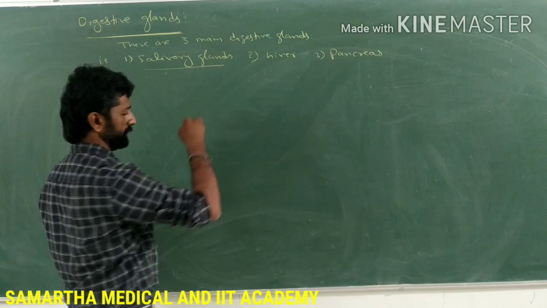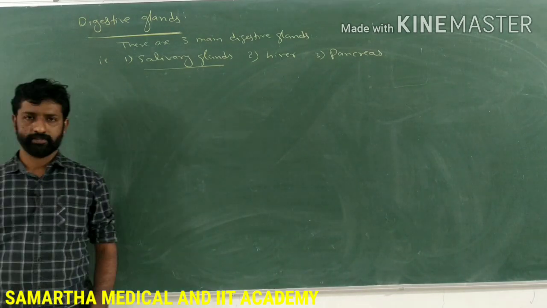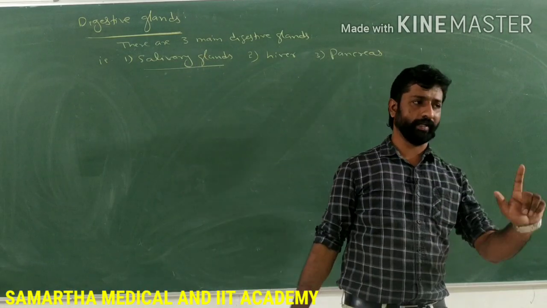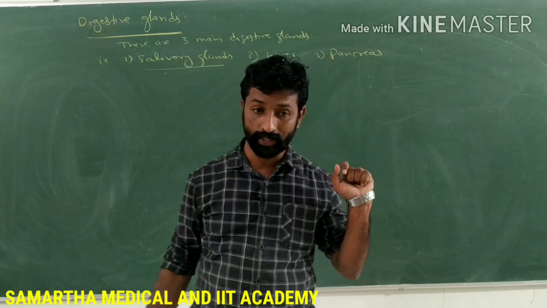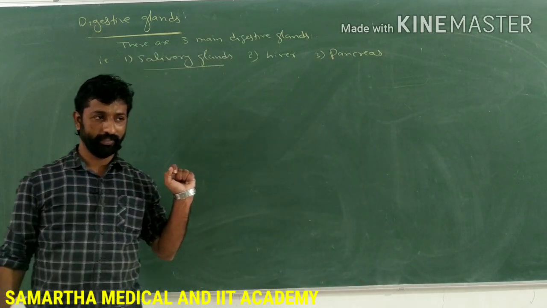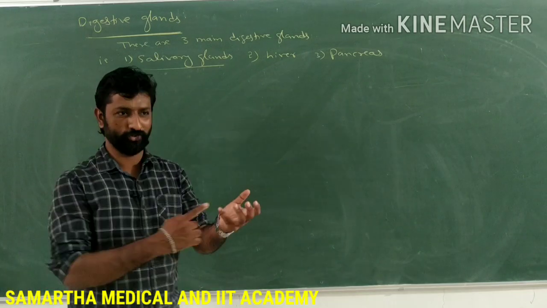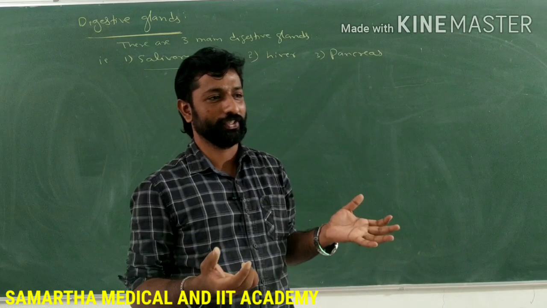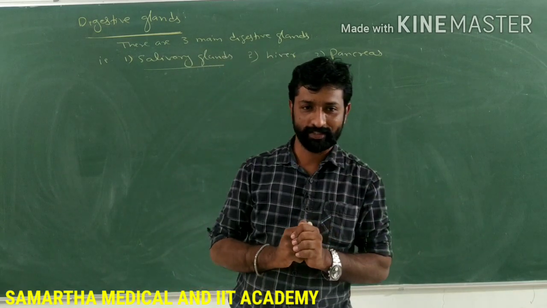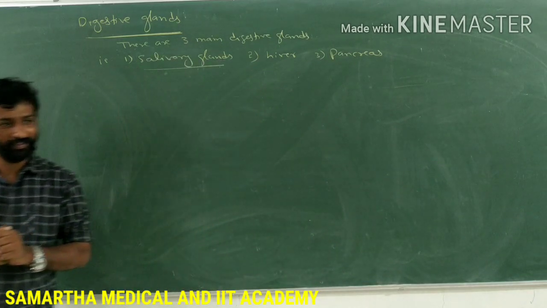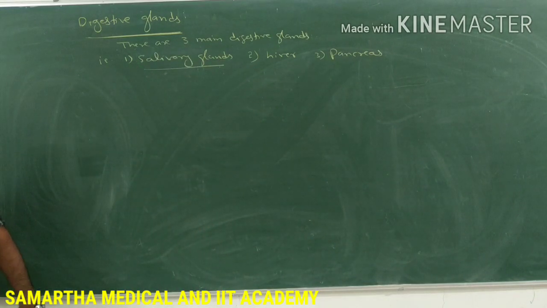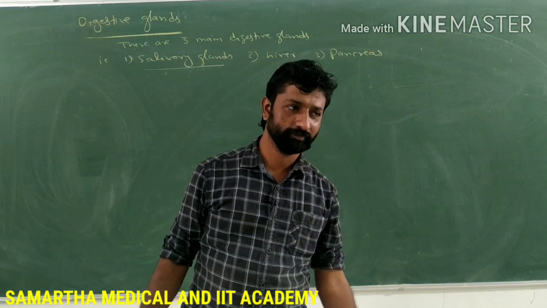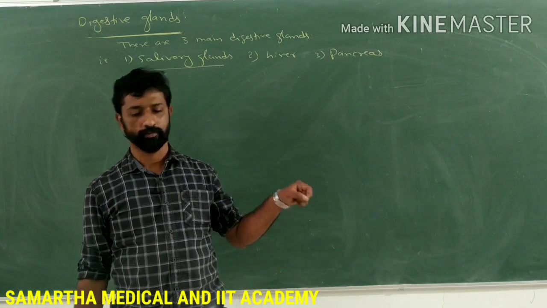The first one is salivary glands. What do you mean by salivary glands? What do they secrete? See, the function of a gland is to secrete, right? So what will the salivary glands secrete? Salivary juice. Does it contain any fruit juices like apple juice? No. What will be present in that salivary juice? That is called saliva. It contains carbohydrate digesting enzymes, and for lubrication, mucus will also be present.